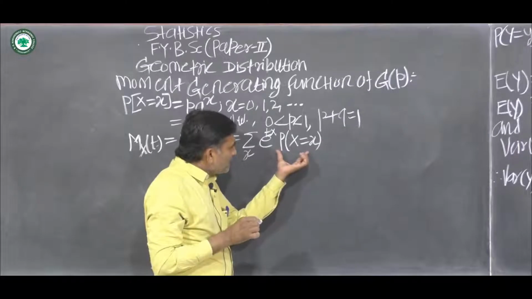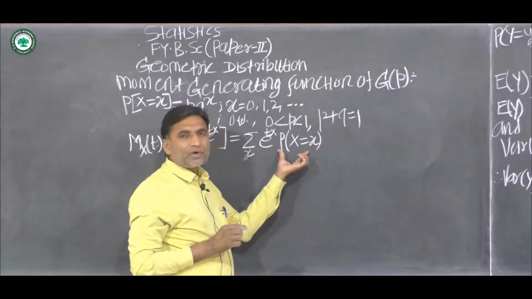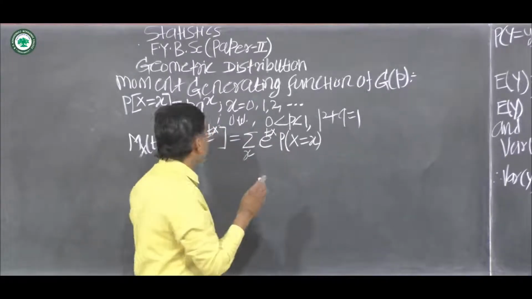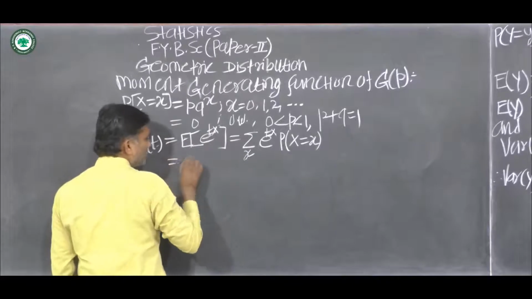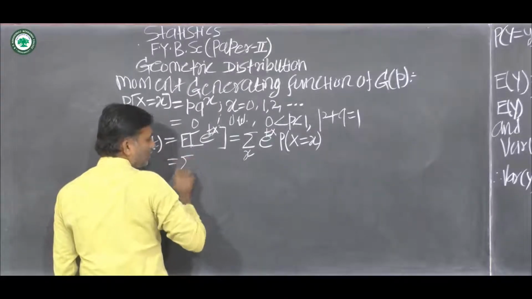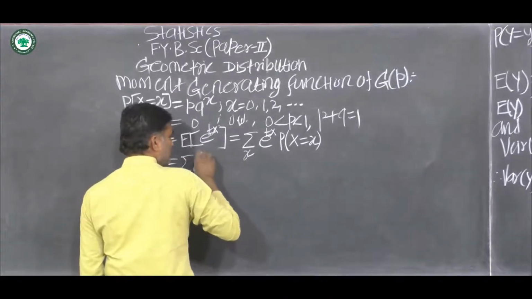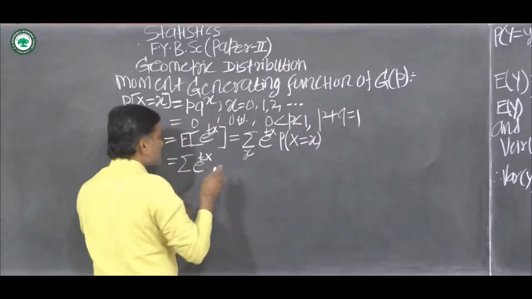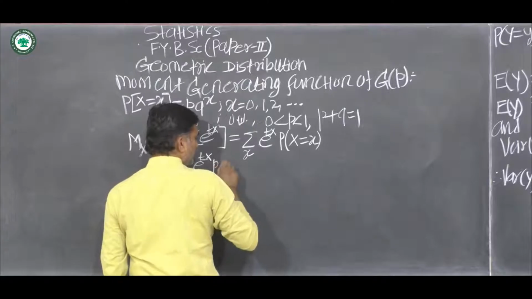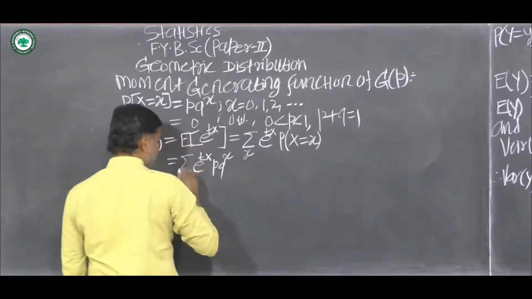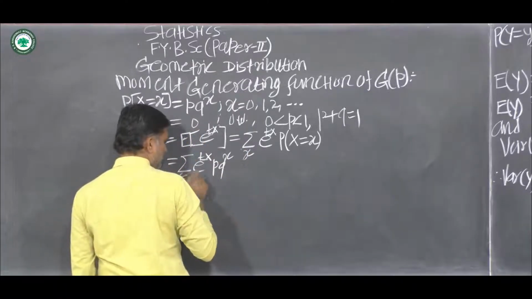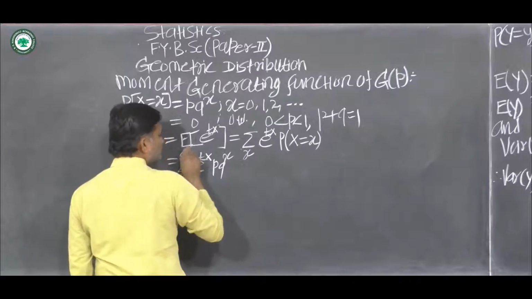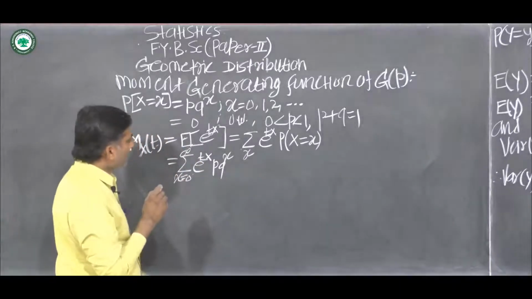Now, substitute here probability mass function of geometric distribution, which is equal to summation of e raised to t into x into p into q raised to x, summation over x, x running from 0 to infinity.